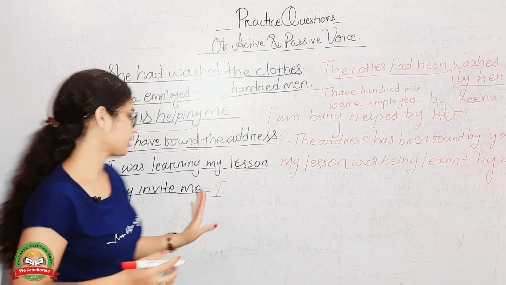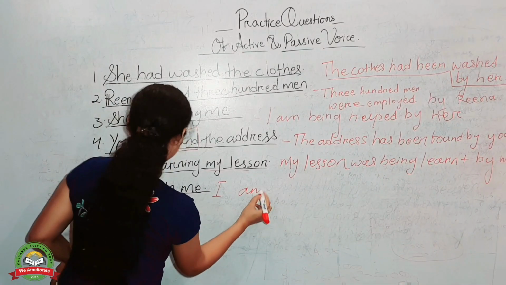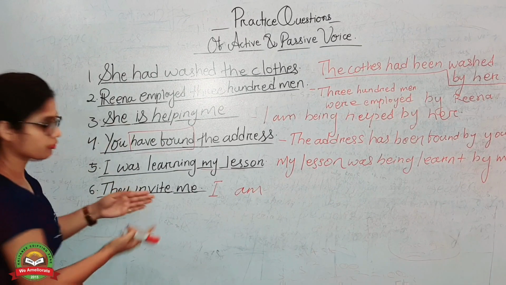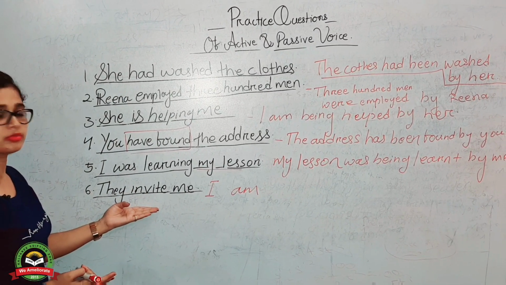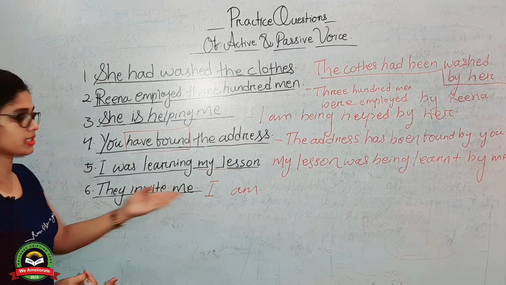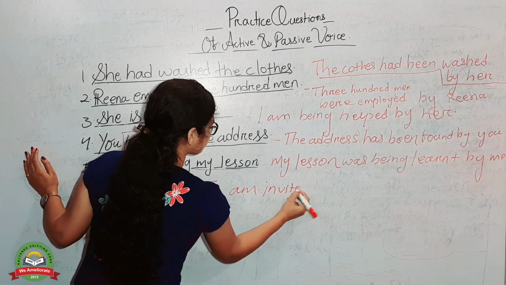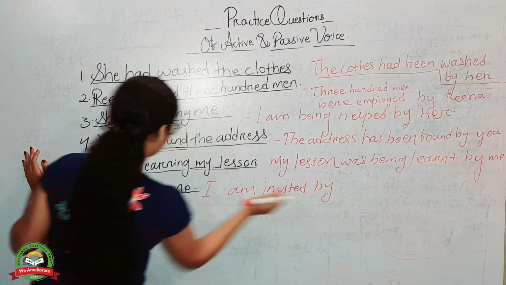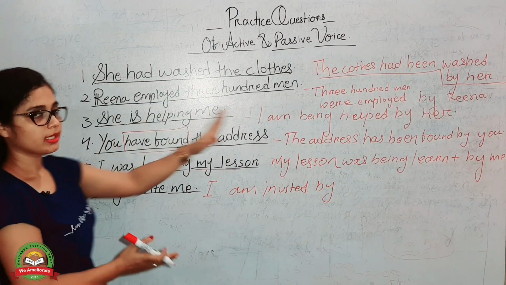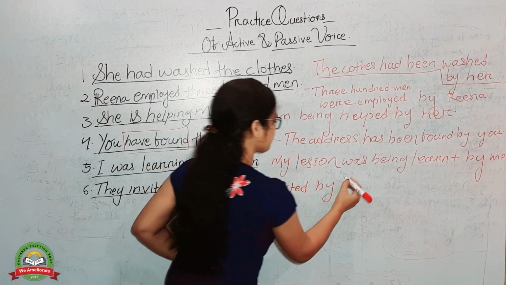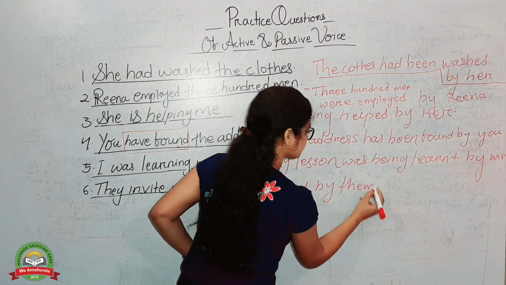It will be am. I am invited. Invite, we have to use verb 3 of this given verb. Invite, invited, invited. I am invited by. They, subject. Them will be object. I am invited by them.